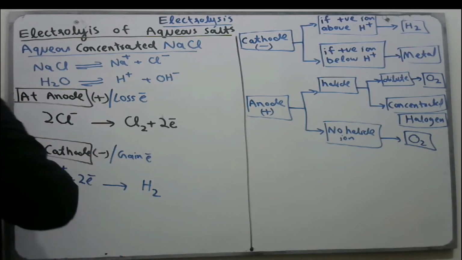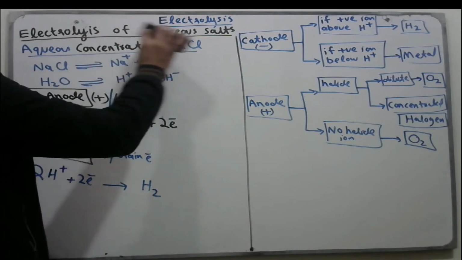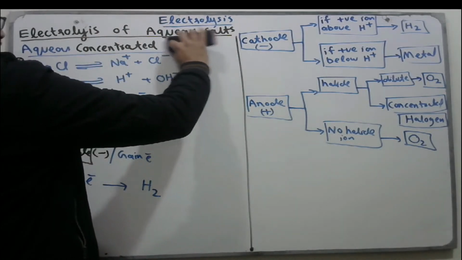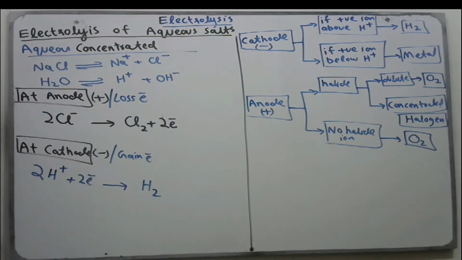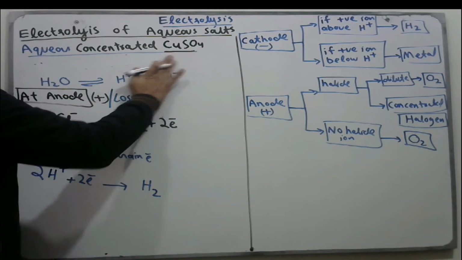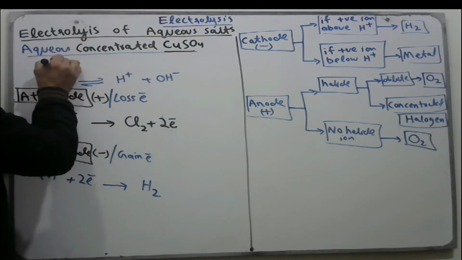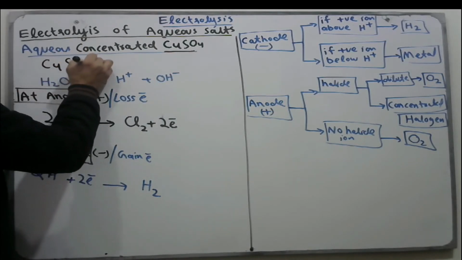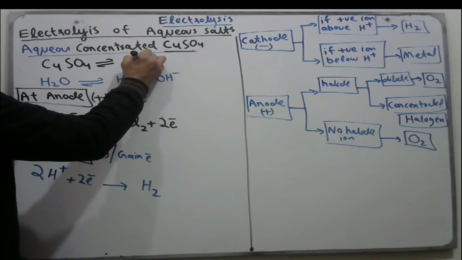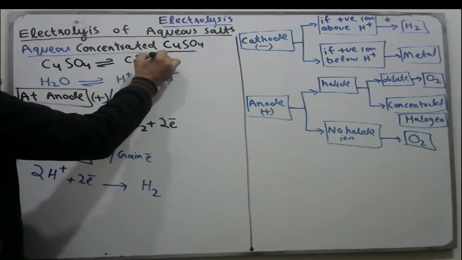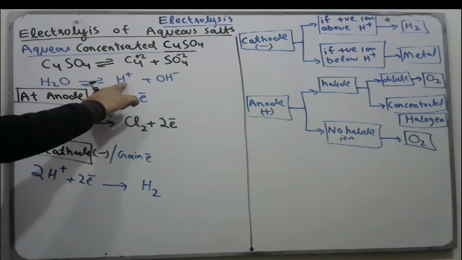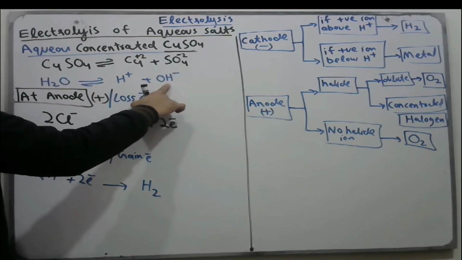So the product at anode is chlorine, not oxygen, and the cathode has the same product for both dilute and concentrated NaCl solutions. Now we take the next example, aqueous concentrated copper sulfate solution. First, the electrolyte when ionized in water decomposes to form copper ions and sulfate ions. Water remains as H positive ions and OH negative ions.